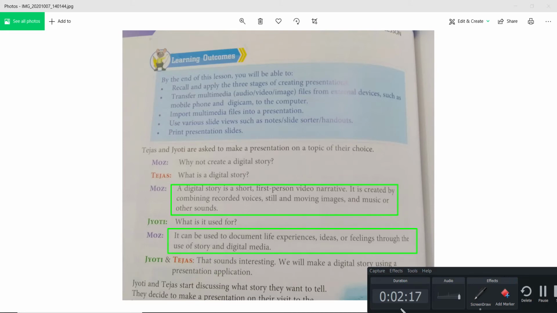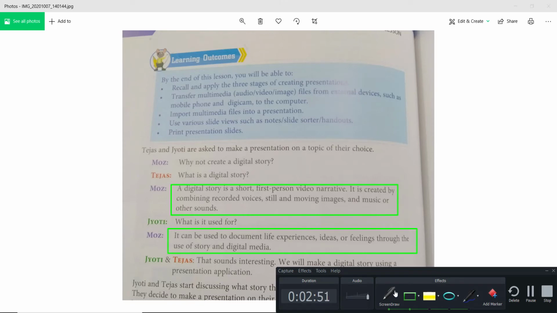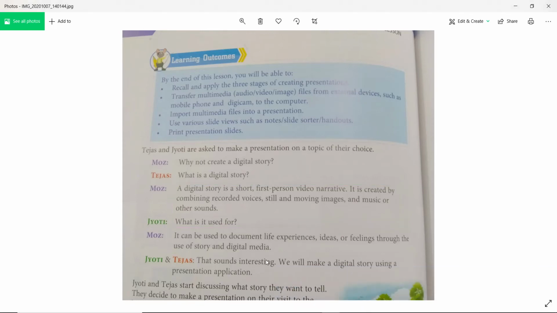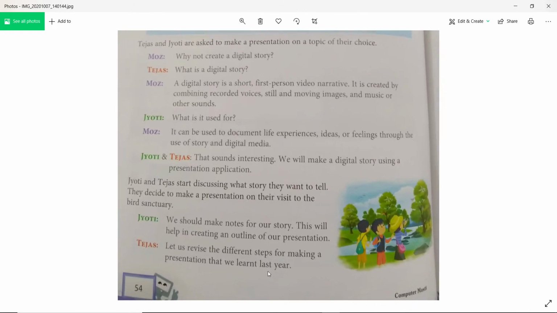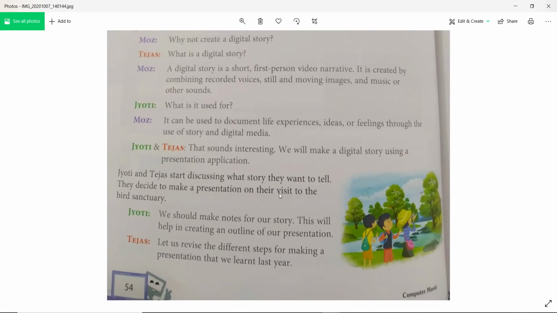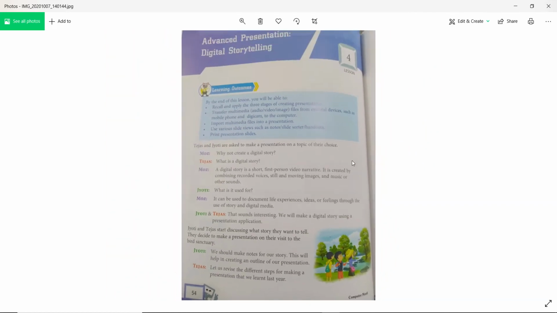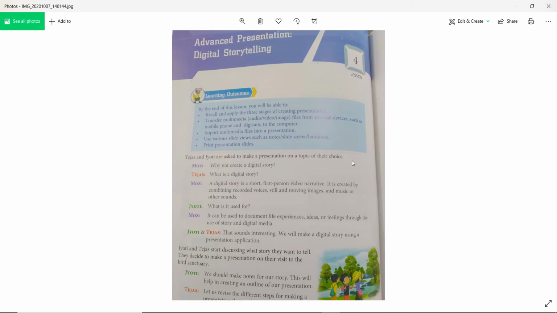So let's go and make a digital story. Here Jyoti and Tejas start discussing what story they want to tell. They decided to make a presentation on their visit to the bird sanctuary. So they are visiting a bird sanctuary and planning to prepare a presentation on that. So how are they making it? Let's see. They have learned about this last year. So let's see further.